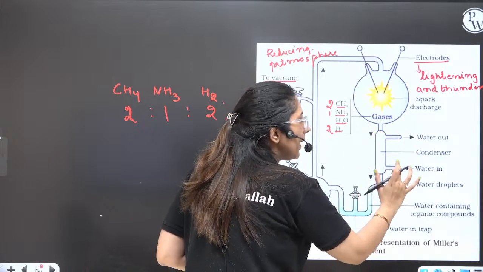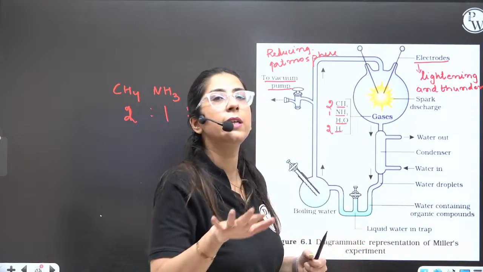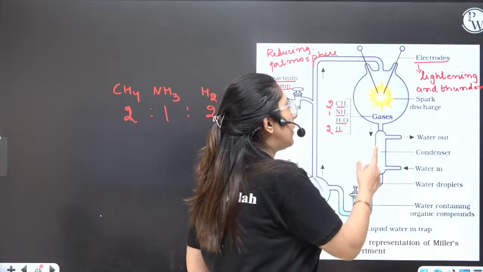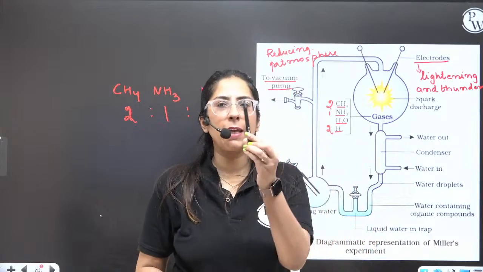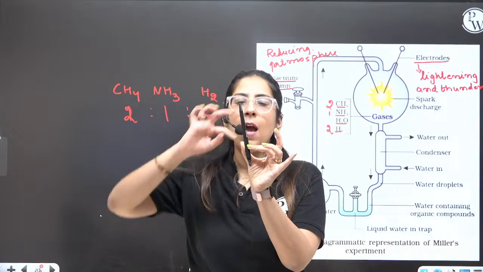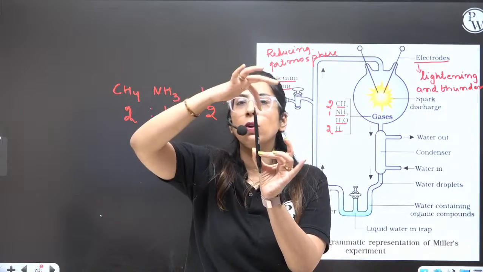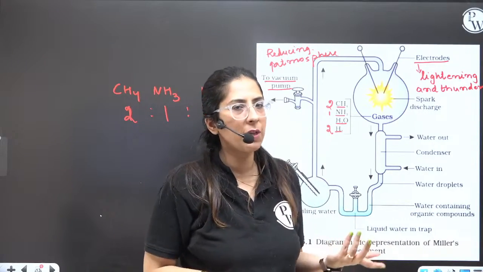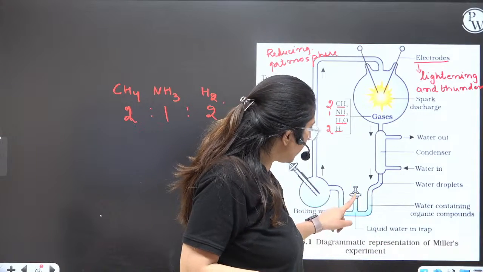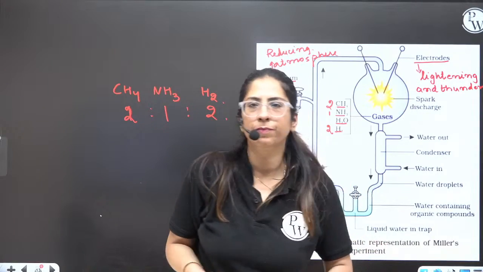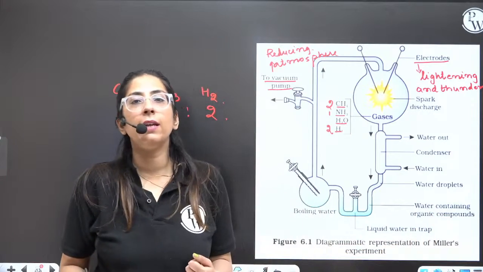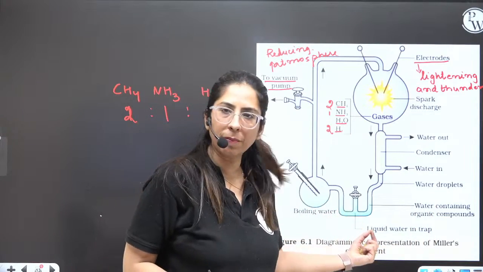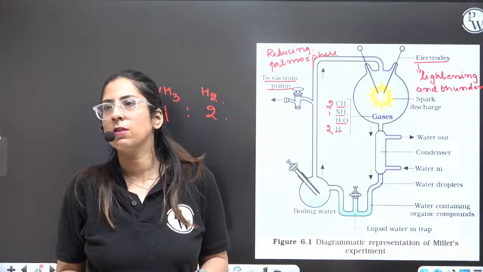They condensed it. Condense means they decreased the temperature. How? Because here water was coming in and going out. So it is like a pipe in which the substances are there, and outside it the cold water was there. So definitely the temperature will come down. Then we collected this with the help of this tap, as water containing organic compound. Then they realized that in the water which they collected from here, they had organic substances.